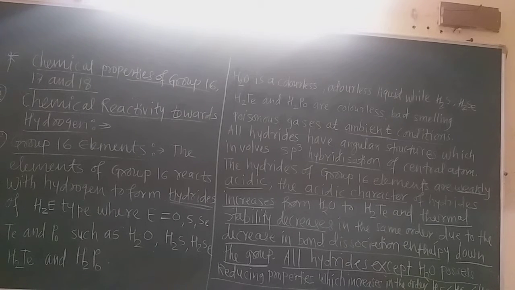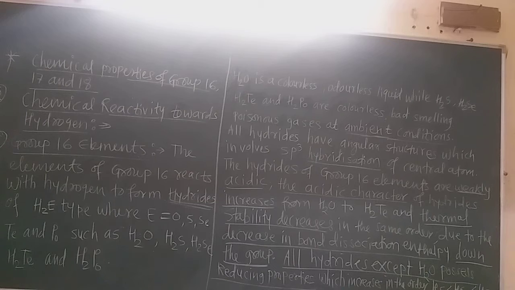But as we go from top to bottom, the stability of the hydrides of these 16 group elements decreases. Remember that. Now why does the stability decrease? Because the bond dissociation enthalpy decreases down the group. That means the H-E bond, where E means any element: oxygen, sulfur, selenium, tellurium, polonium.